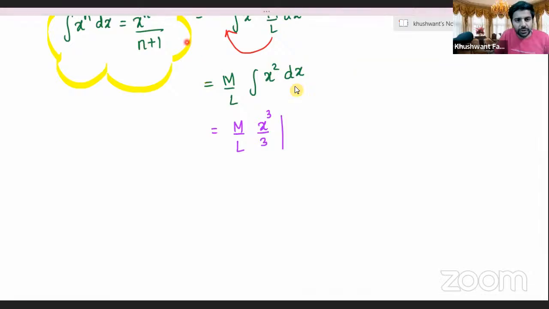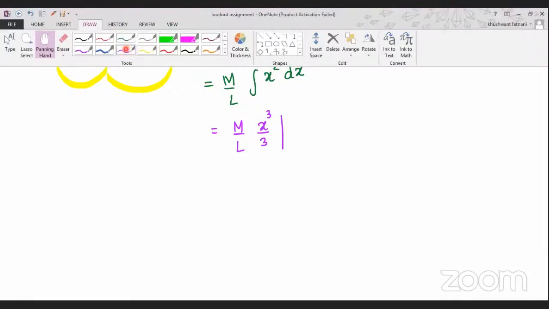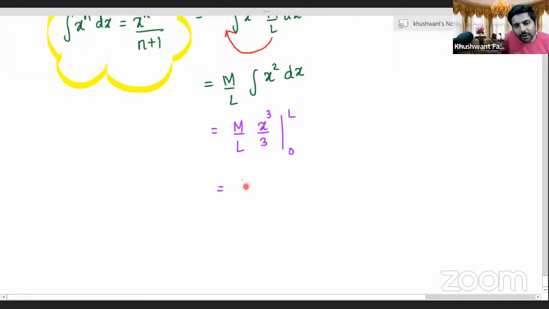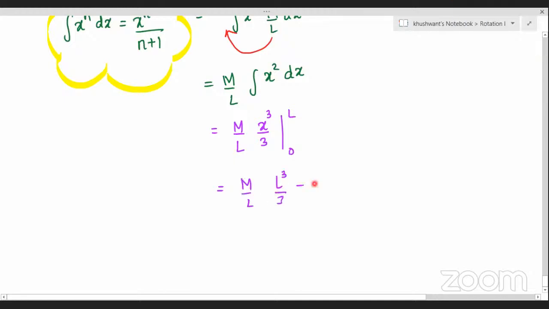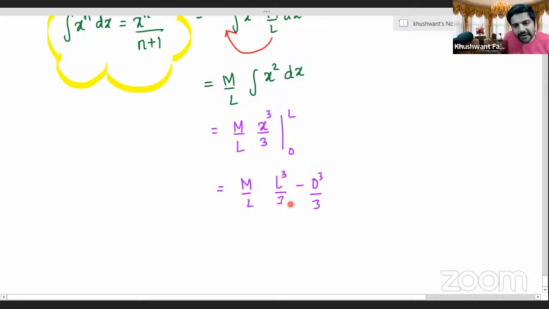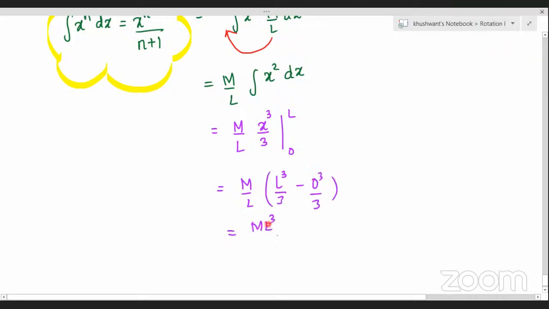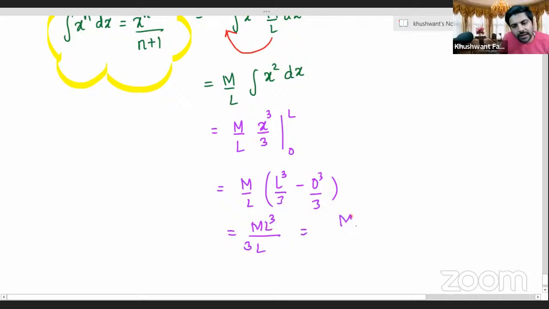Yes, sir. So let's take the limit here. This will become M by L into L cube by 3 minus 0 cube by 3. After that, we'll have M L cube by L into 3, which will become how much? ML square by 3. See, this is a very, very important derivation.